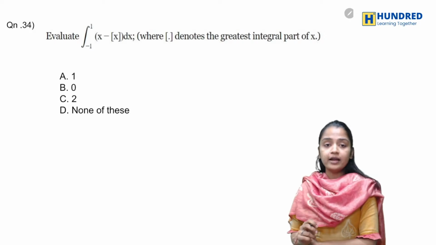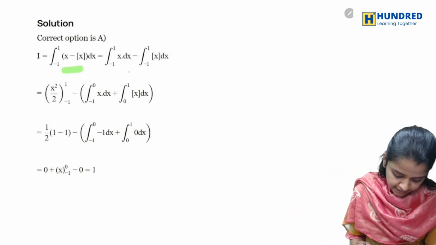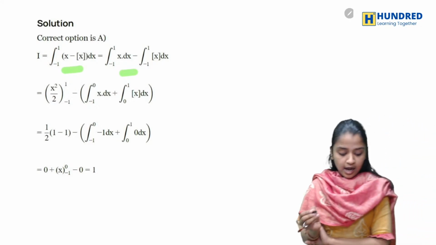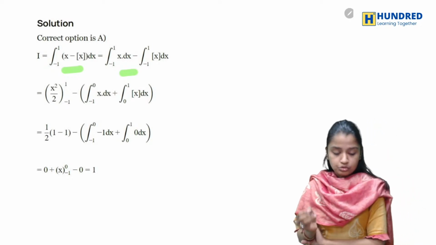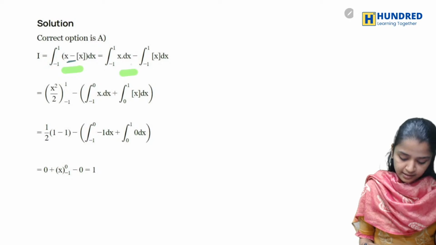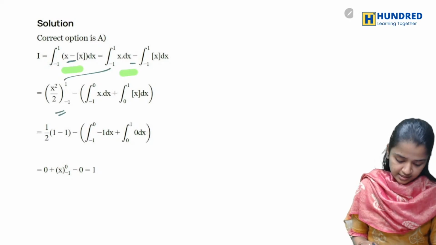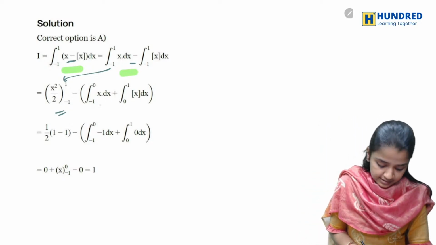Now you have to evaluate these things. Evaluate the greatest integer function. Basically, you're splitting the integral. After splitting the integral into two parts, there are no worries about the greatest integer symbol.